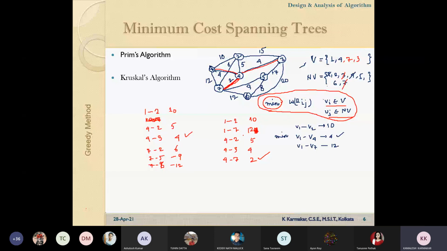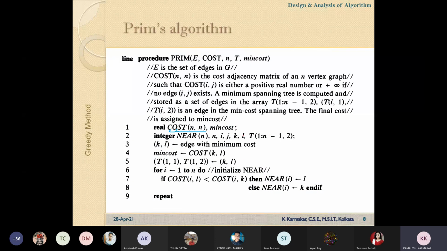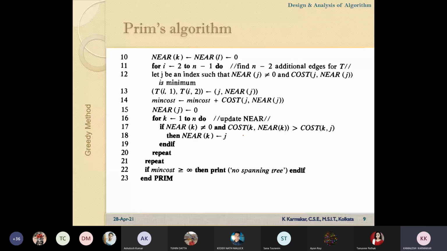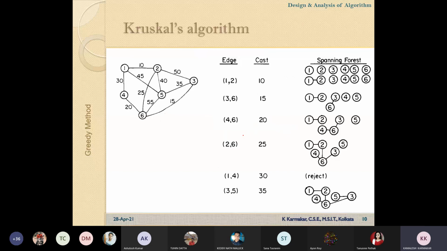What will be the complexity of Prim's algorithm? O(E log V). Sir, it depends on the priority queue and the normal implementation. There is E plus V log V, and E log V. Okay, we will discuss it in the next class.